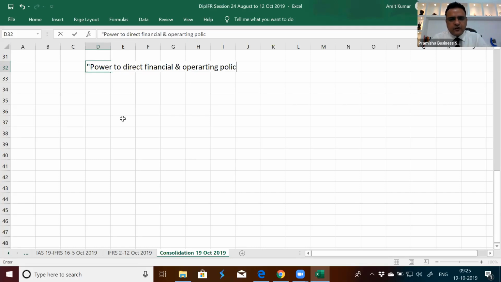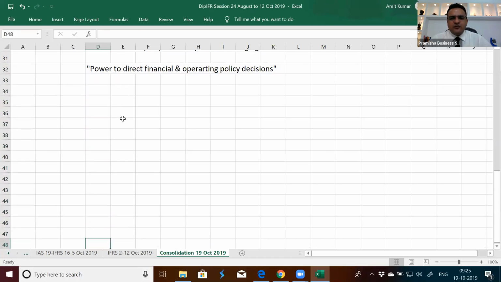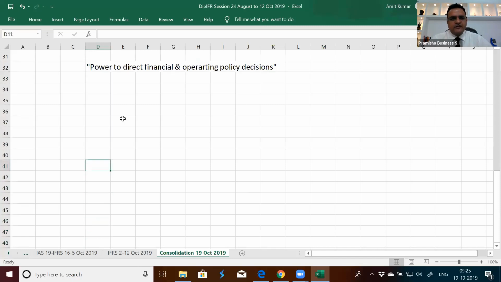Now, can you tell me what is a financial and operating policy decision? Anyone? What events or transactions is an entity able to control that they are supposed to prepare consolidated financial statements, which can be an additional burden on them to present to the general public? What do they control in terms of financial decisions?